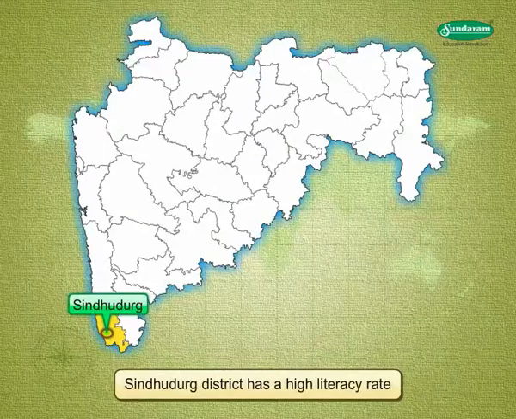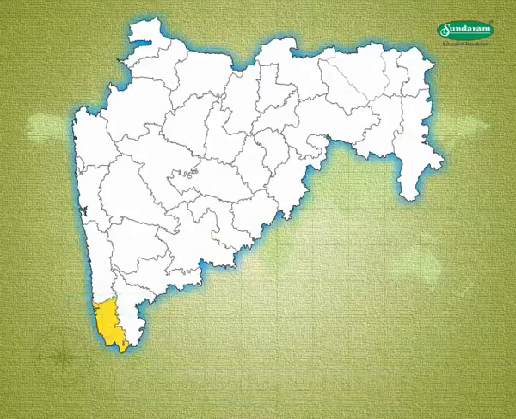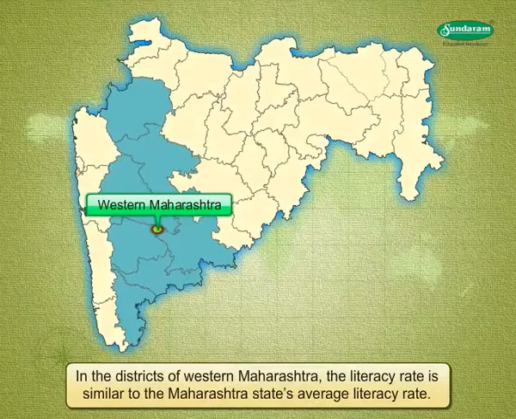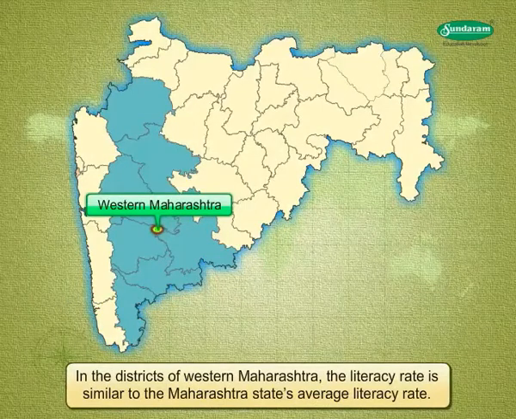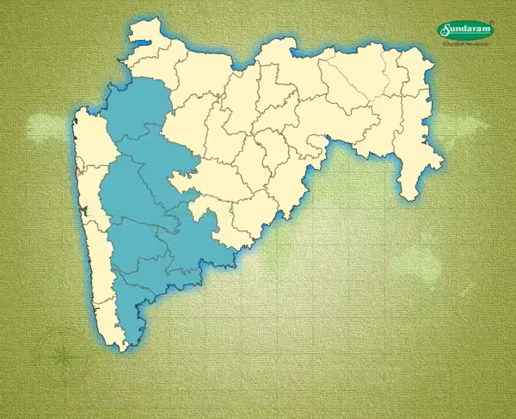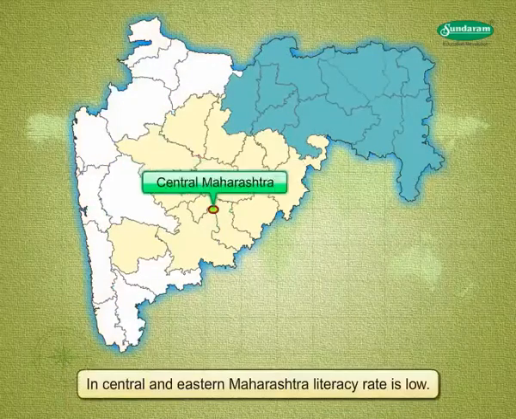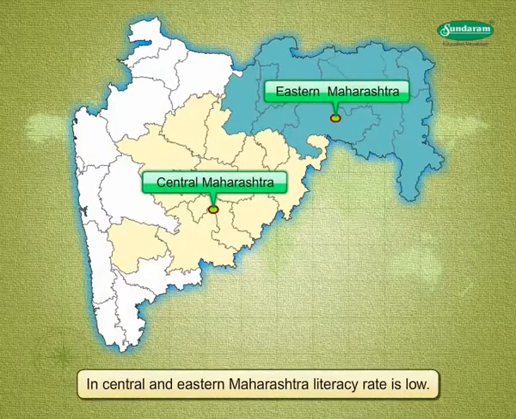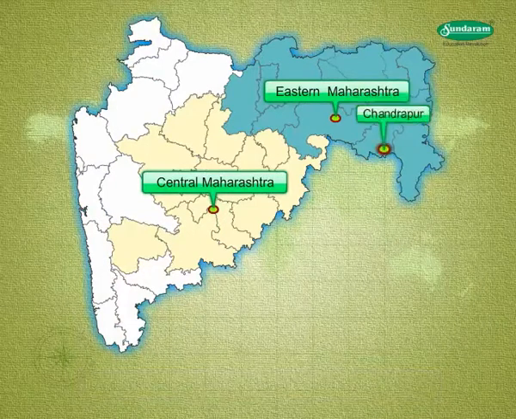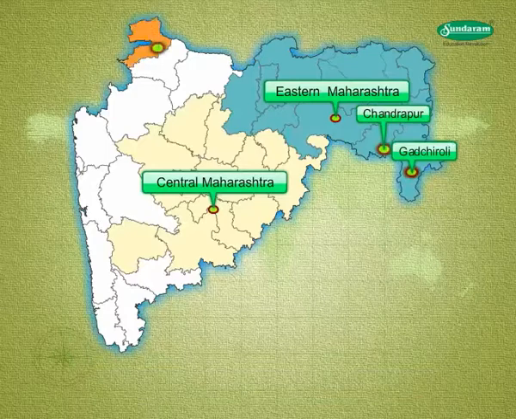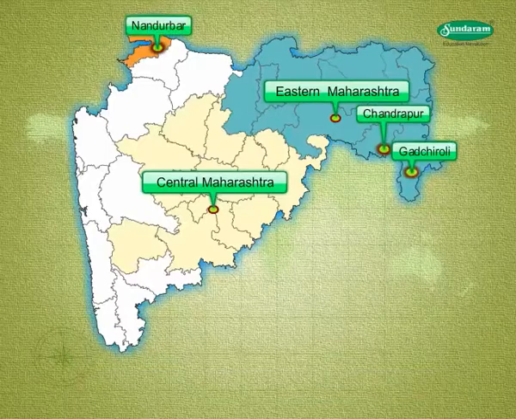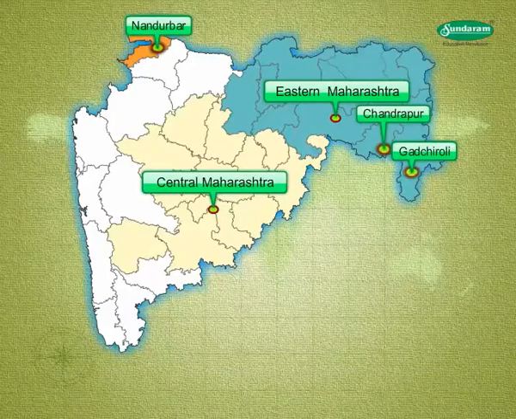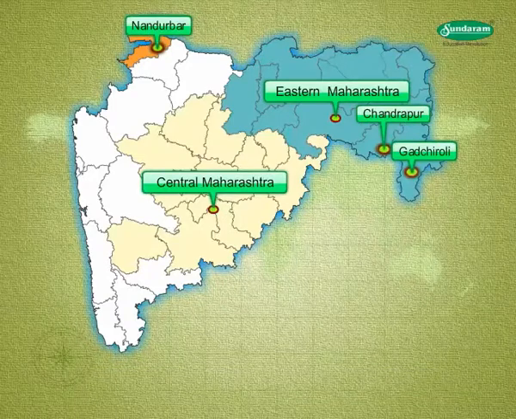Sindhudurg district has a high literacy rate. In the districts of Western Maharashtra, the literacy rate is similar to the Maharashtra state's average literacy rate. In central and eastern Maharashtra, the literacy rate is low. Chandrapur, Gadchiroli and Nandurbar districts have a low literacy rate as they have a relatively higher scheduled tribal population.